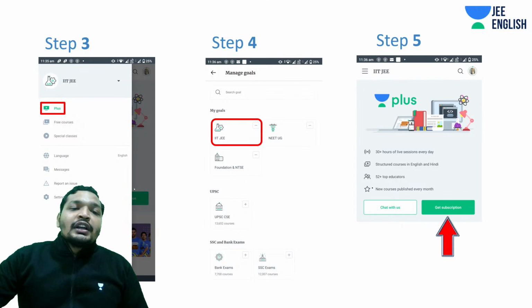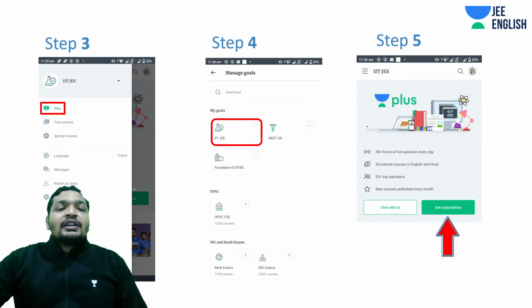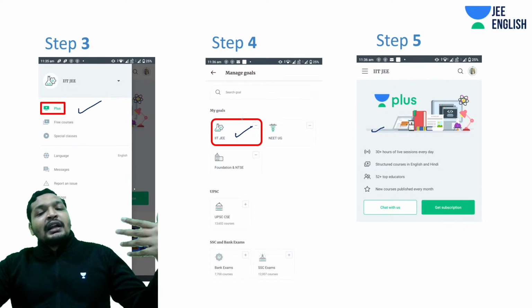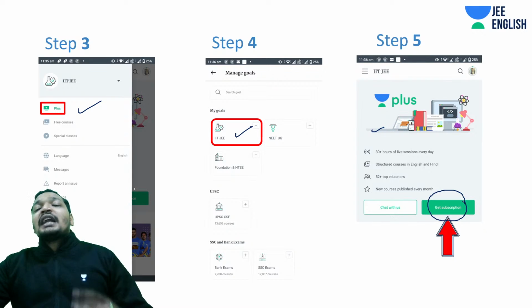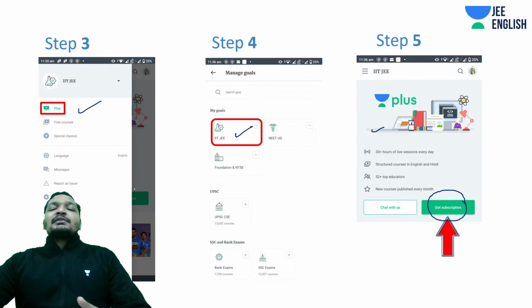And guys, do click on the left hand top corner extension bar, choose IIT JEE as your goal, and post that, we do have programs for both JEE Mains and JEE Advanced. Then hit this get subscription button. Students, let me tell you, it's only one subscription, unlimited access throughout the period. You can attend as many programs as you want.